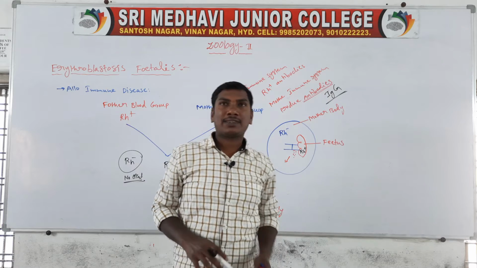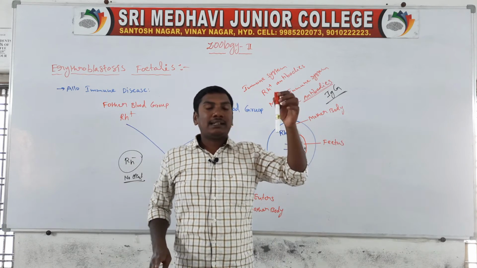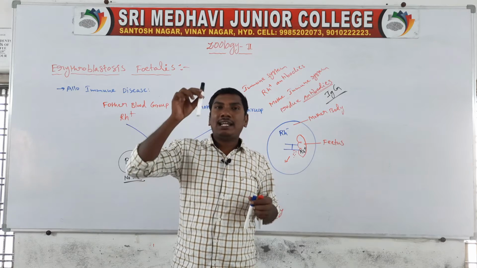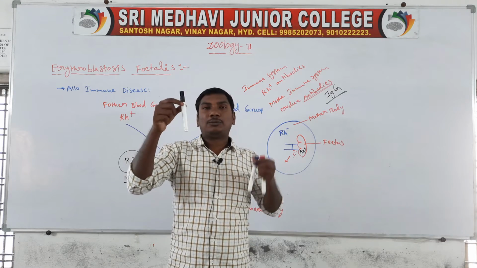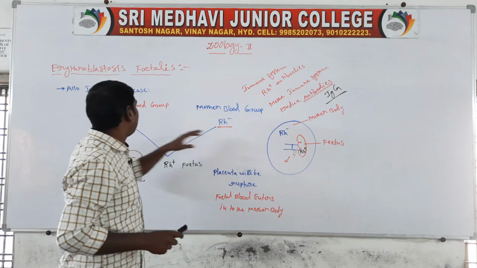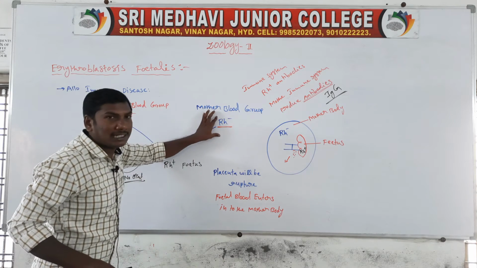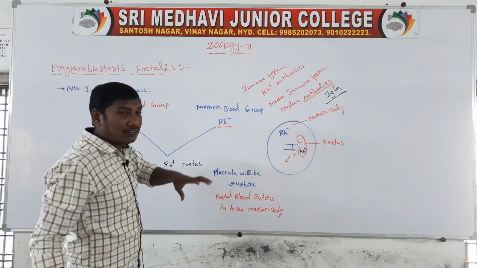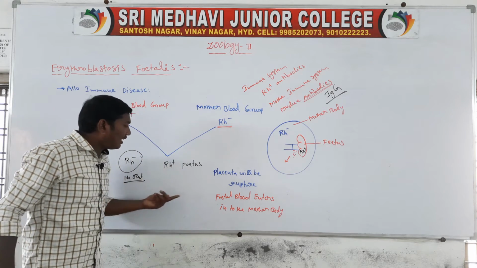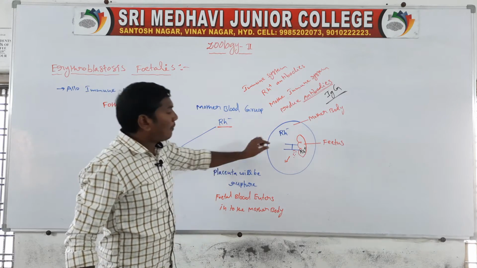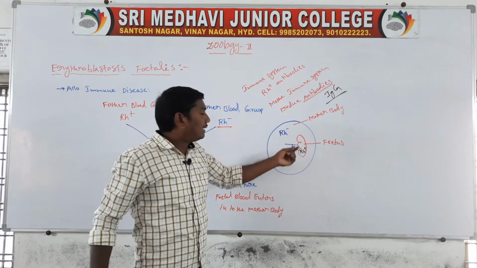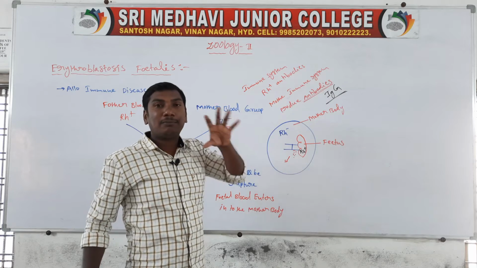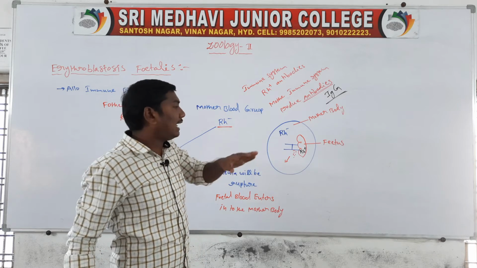Once revised: the father has Rh positive blood group, the mother has Rh negative blood group. So the baby, the fetus, is Rh positive. After nine months the placenta will rupture, and the fetal blood will enter and mix with the mother's blood.